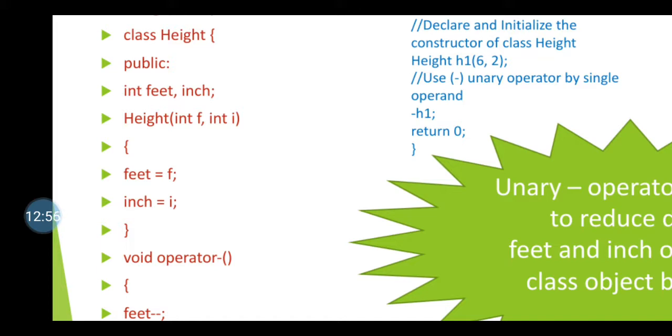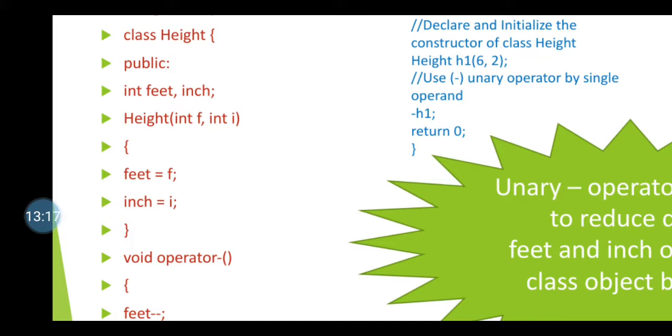Which type of function is it? For this function, the name of function is the same as that of the class. No return type is mentioned. Only the name of function which is the same as the class followed by the parameter list. That means this is my constructor function.